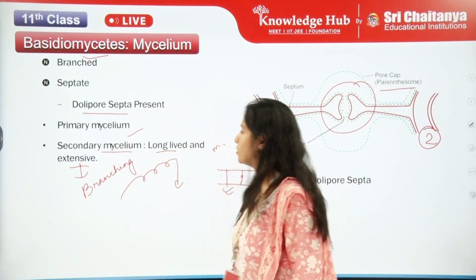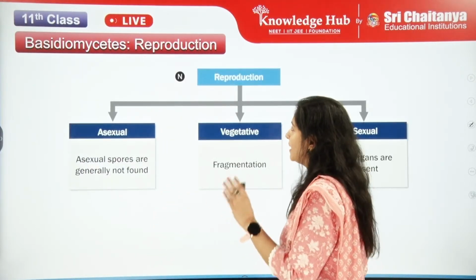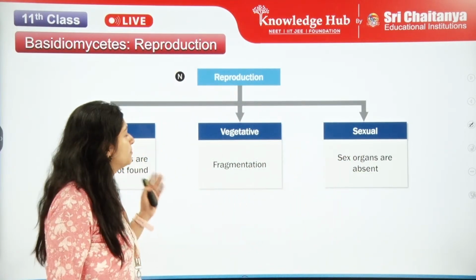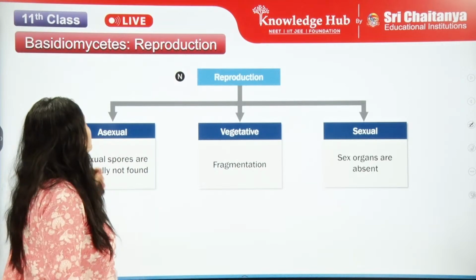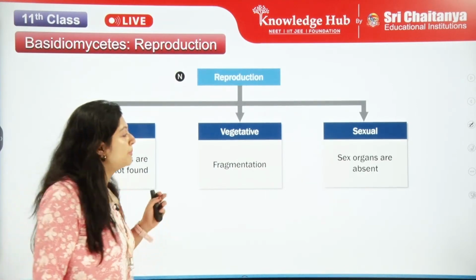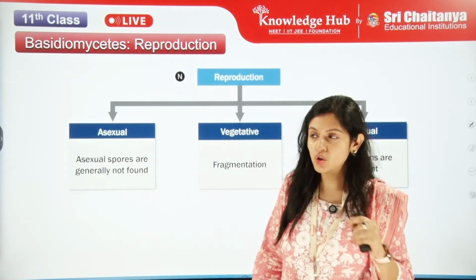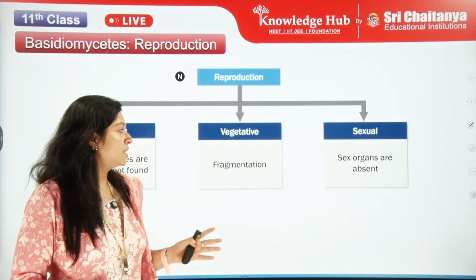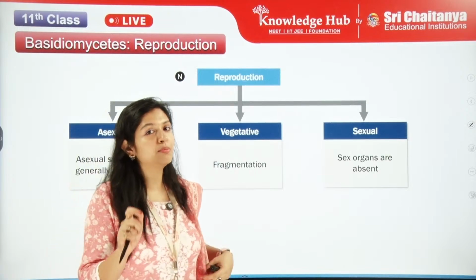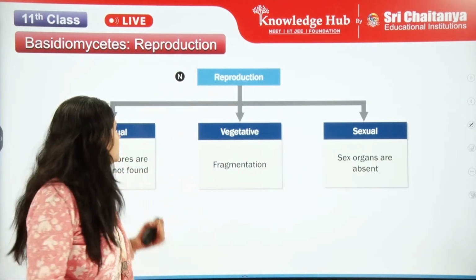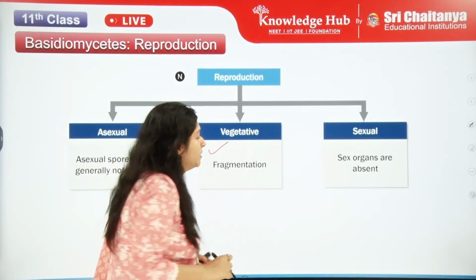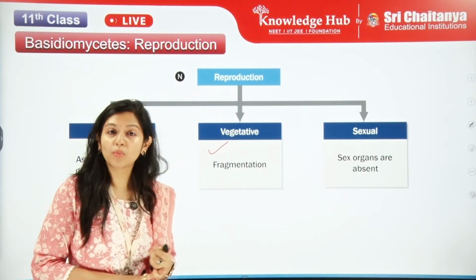Now let's move to the next thing. What else do we have? We have three types of reproduction. Again, all the types of reproduction are observed very nicely in the Basidiomycetes. Here asexual spores are not generally formed. What is the more important type of reproduction? Vegetative fragmentation. Vegetative reproduction is more common.